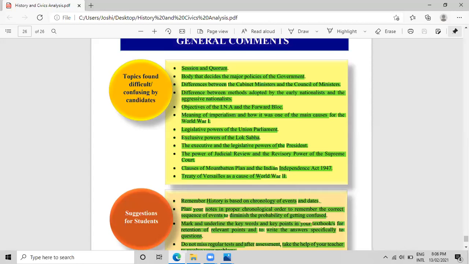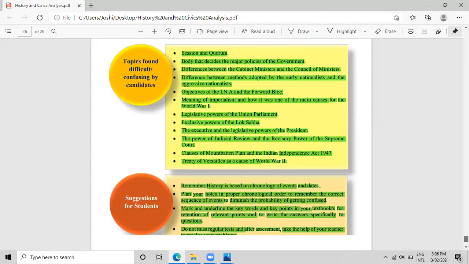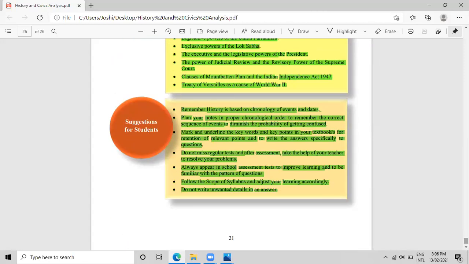And lastly, the suggestions. As I told you, it is a theory subject, so stick to the points and make sure you remember all the events, important dates, important names, and organizations. In History, these 4 things are very important: leaders' names, movements' names, years, which incident happened in which year, and lastly organizations, which leader formed a particular organization, or at the world level, organizations like the United Nations. So this is all about history and civics, and the topics to be remembered.